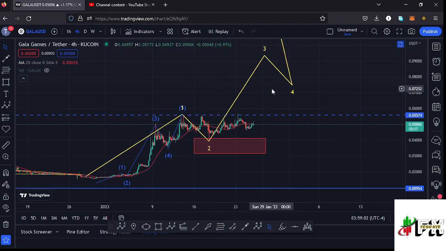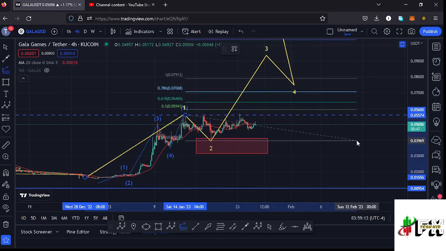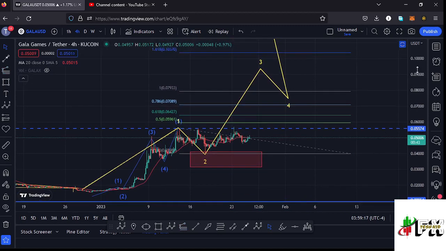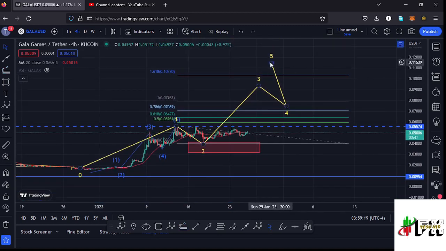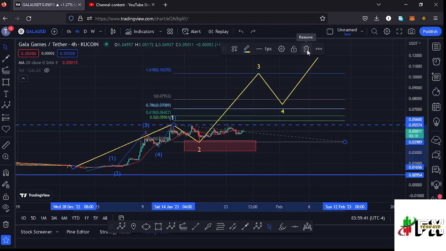And by first sketching out a minimum target area to the upside in the formation of this wave 3 by connecting the Fibonacci's from the low of the first wave to the high of that wave 1, then dragging the fibs to the low of the second wave, that gives me a minimum target area to the upside in the formation of that wave 3 at the fib level 1.618, which perfectly lies at around the $0.1037 mark. And that is the minimum that I'm expecting Gala Games to do in case we continue pushing even higher in what we can term as the formation of that wave 3.